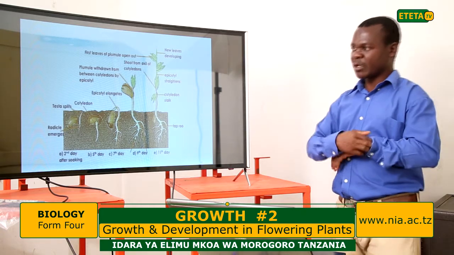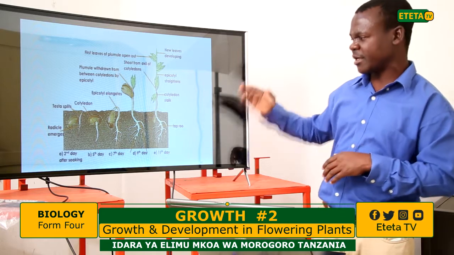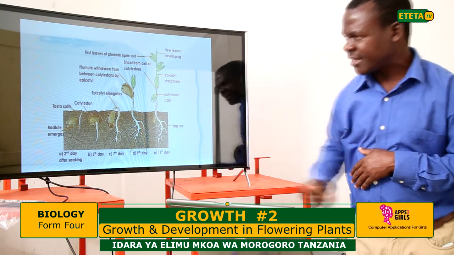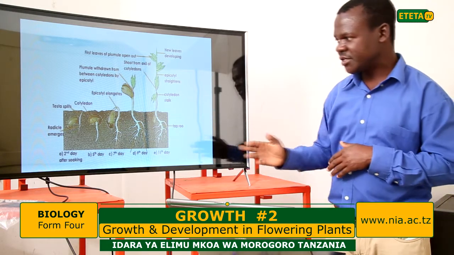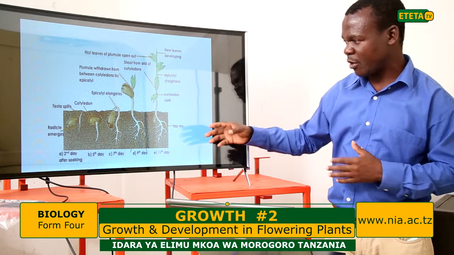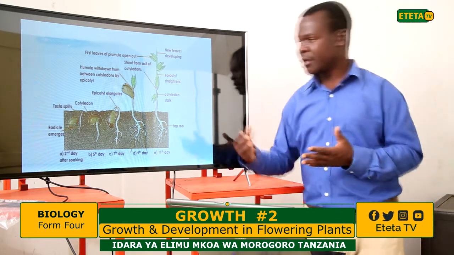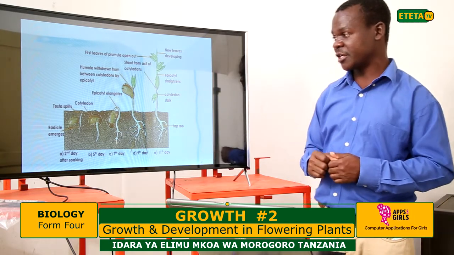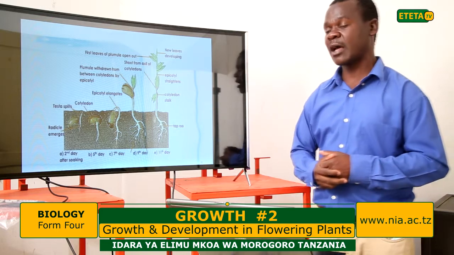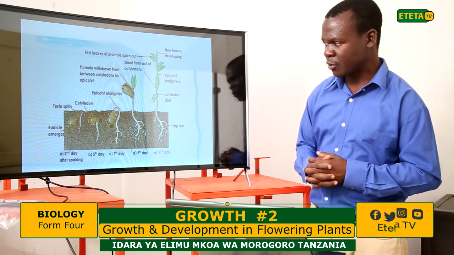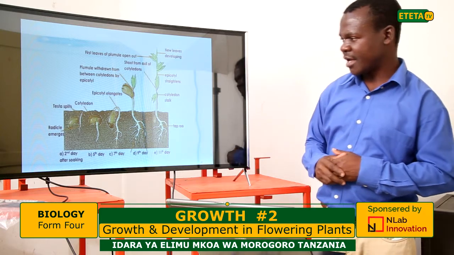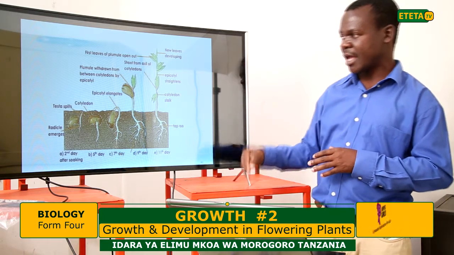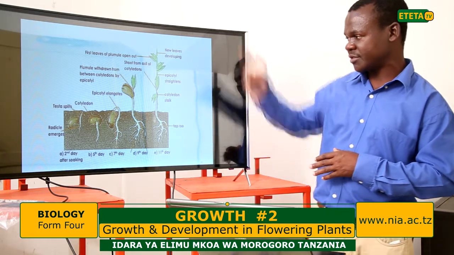Now, the process I was talking about is the series of seed germination. As you can see from the beginning, the seed splits open after it has absorbed water. It dissolves the food nutrients found inside. Respiration takes place to release energy, and that energy makes the embryo develop into the plumule and radicle. So the seed bursts, and the radicle emerges downwards, and the plumule goes upwards.